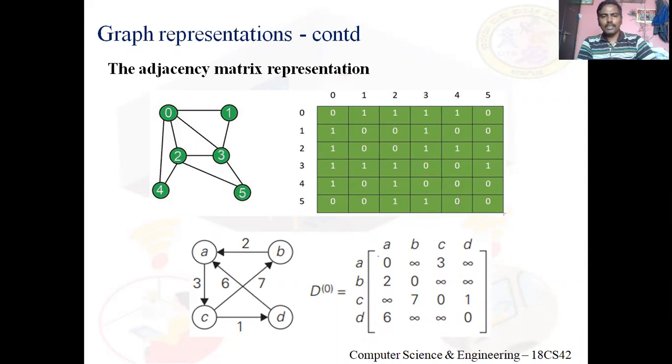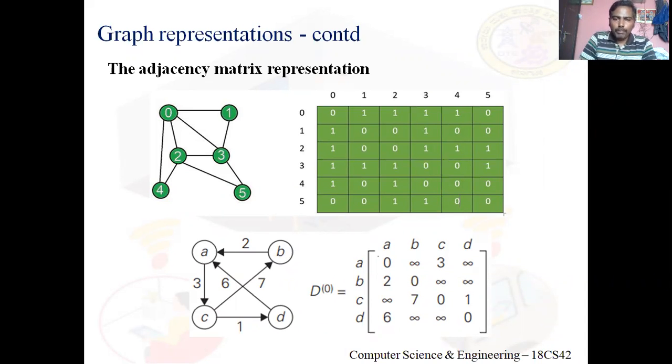Now in this case I have taken a diagram, and there's a weight on the edge. That we call a directed edge. All the edges are directed. Also there is a weight on the edge. Got it? So what we need to do in this case, for example, there is no edge from A to B, but there is an edge from B to A. Got it? So for B to A there is an edge.